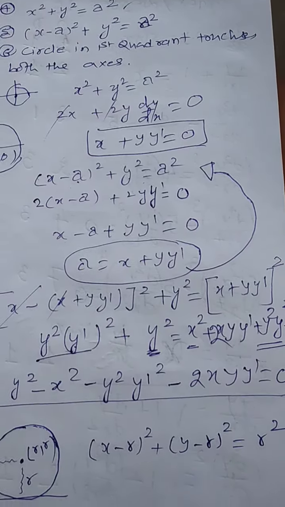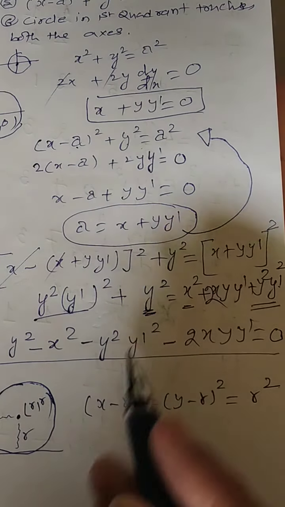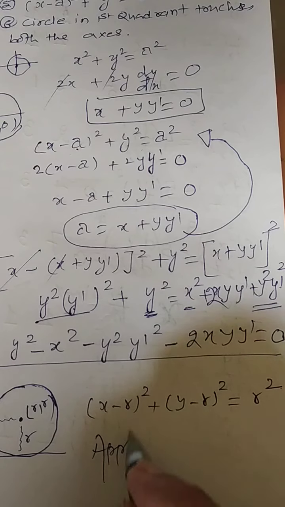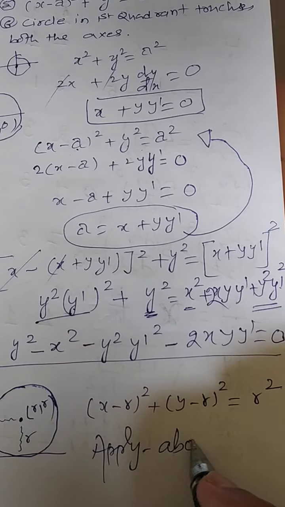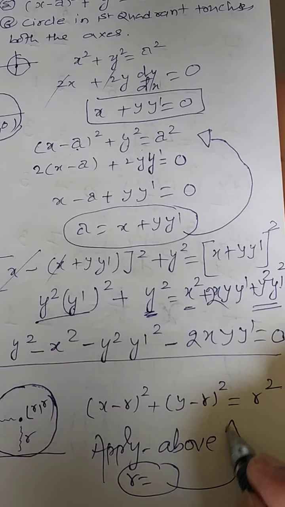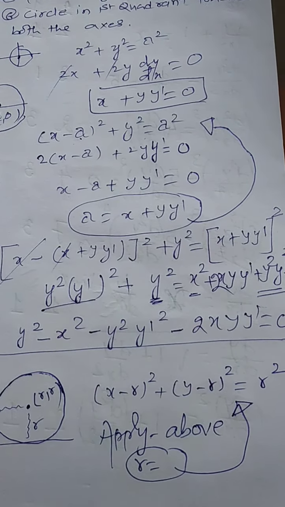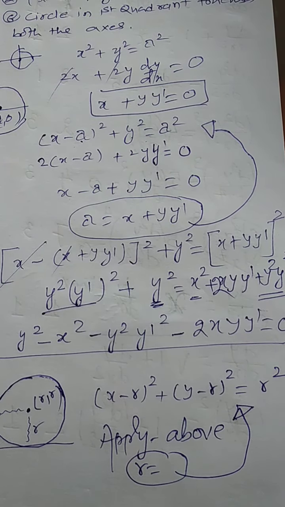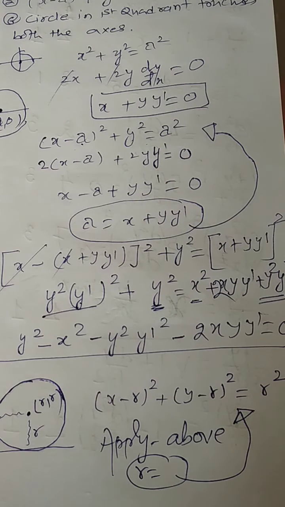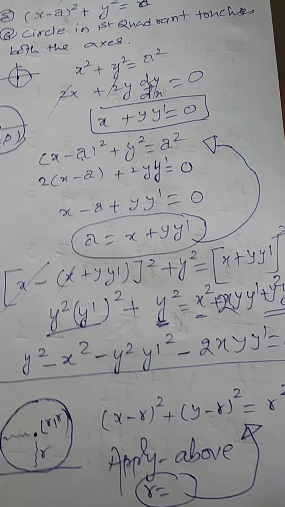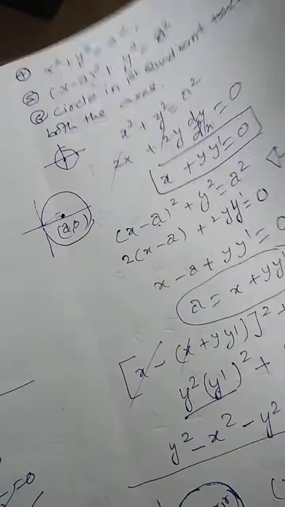So how many constants are there? There is only one constant. So you can apply the above method and try to get the value of r. Once you are getting the value of r, you can replace here and solve that particular equation. So this way you can form the differential equation. Let us see few more problems based on that also. Just let me explain few more questions.